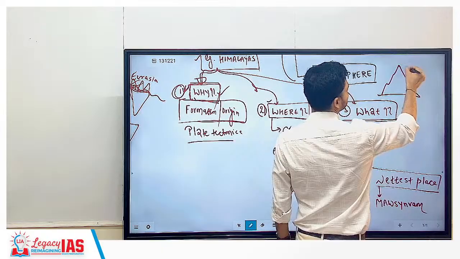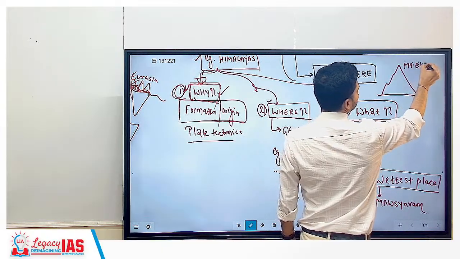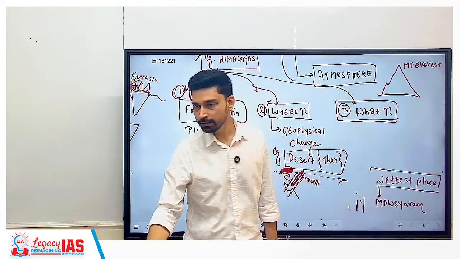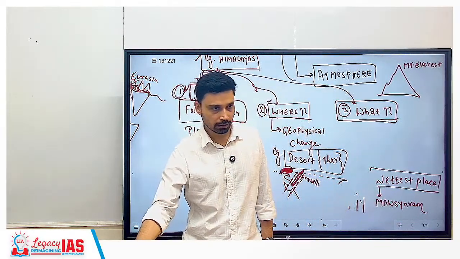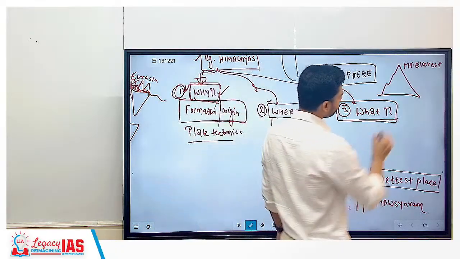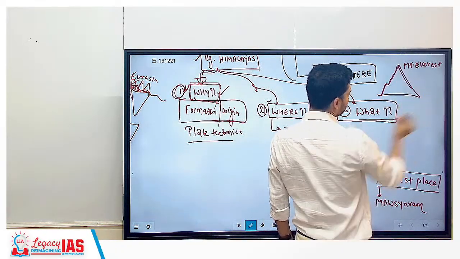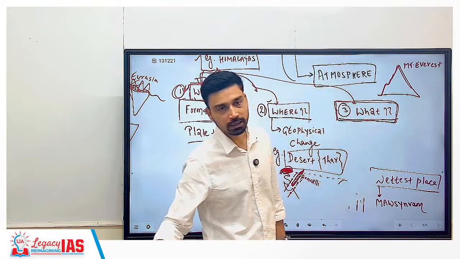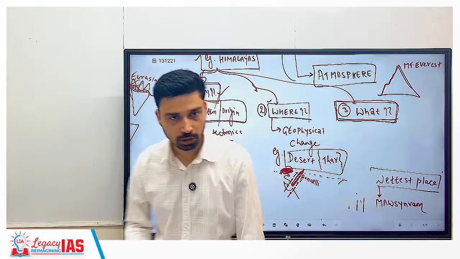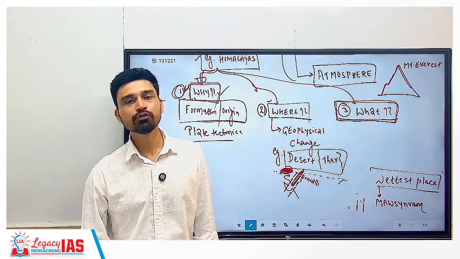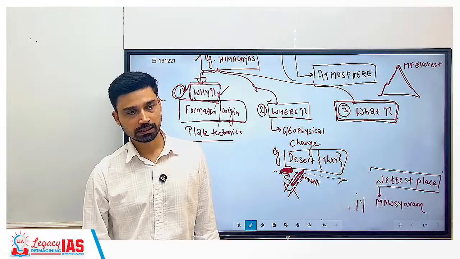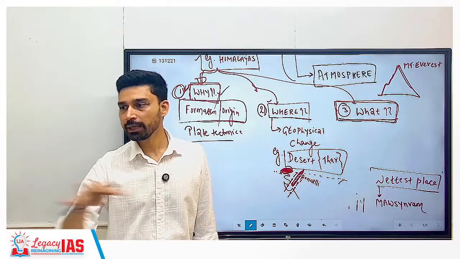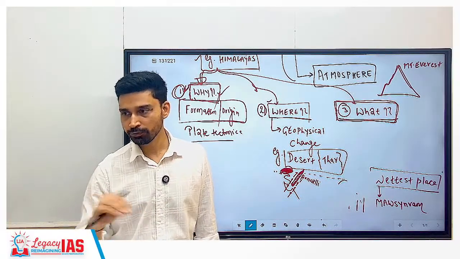What is the name? That is Mount Everest. Currently it is the tallest peak in the Himalayas as well as on the entire earth. Now, what does geomorphology try to answer? What kind of changes will happen in the future. For example, the Himalayas today are one of the loftiest mountains on the earth. If you come back millions of years later, what will happen to the Himalayas? Will its height keep on increasing? Will its height keep on decreasing? Or will it become kind of stagnant, of uniform nature?